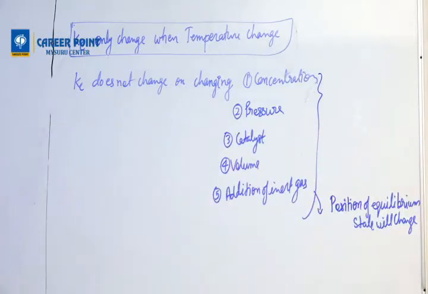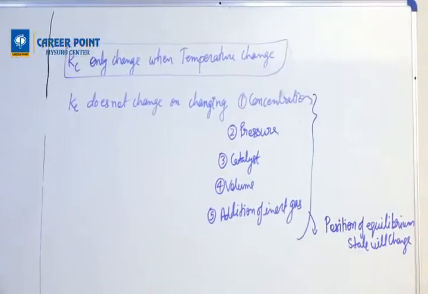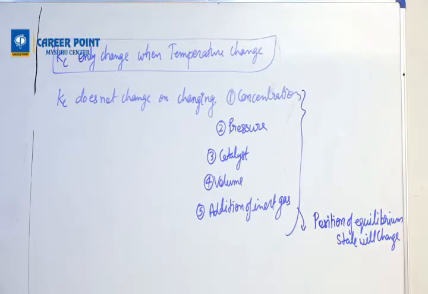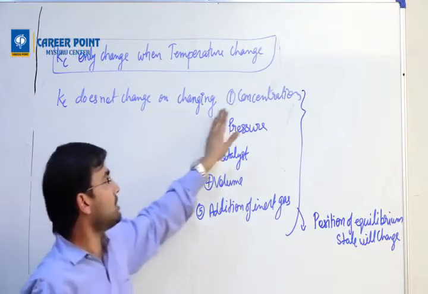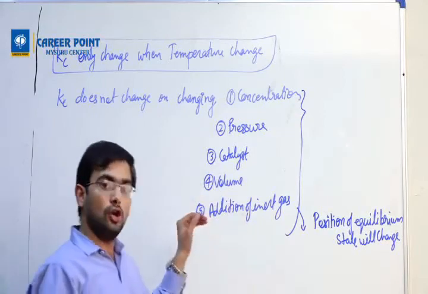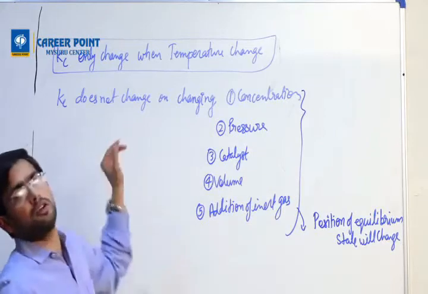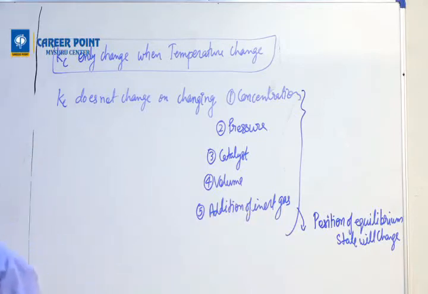Kc will change only when temperature changes, or the way you write the reaction. Kc does not change on changing concentration, pressure, catalyst, volume, addition of inert gas. So they are not going to change Kc. Then what will they change? They will change the position of equilibrium state.